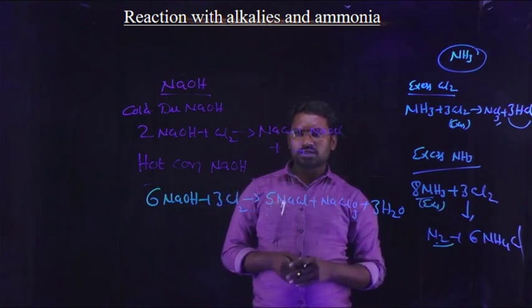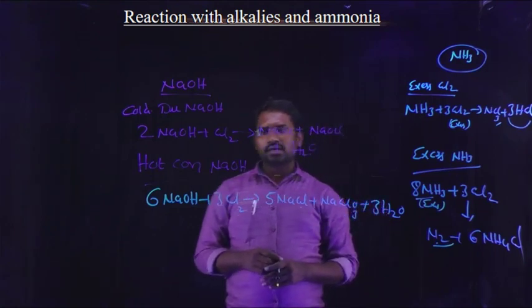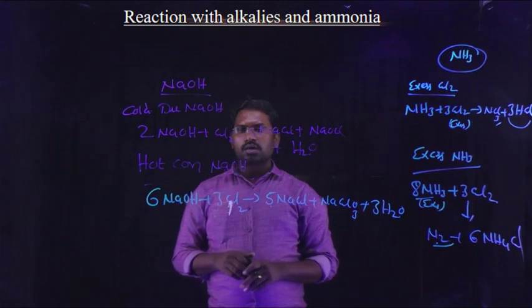These are the reactions of chlorine with alkalis and ammonia.